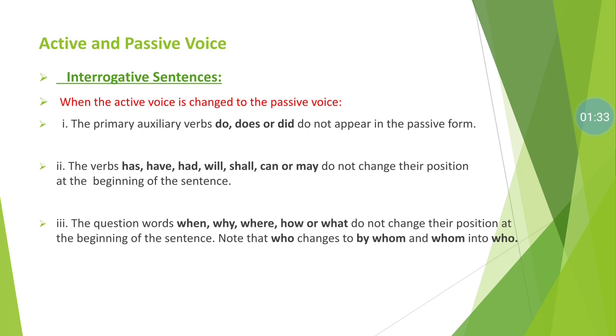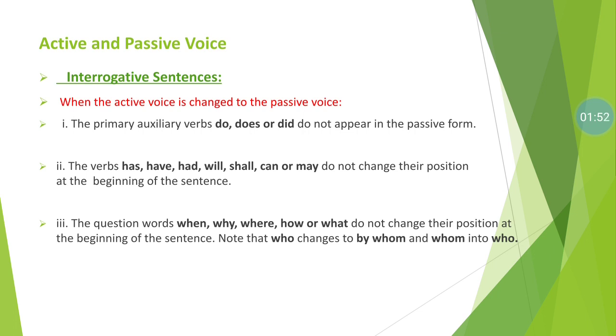of sentences. So students, today we are going to learn how to change the voice, how to change active to passive or passive to active voice of interrogative sentences, means the question or the interrogative sentence.